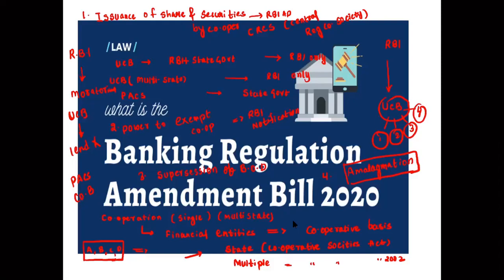What is a moratorium? If the RBI places a bank under moratorium, the bank cannot lend loans to anybody. So this is about the Banking Regulation Amendment Bill. I'll tell you the difference between them, RRBs, and also commercial banks.